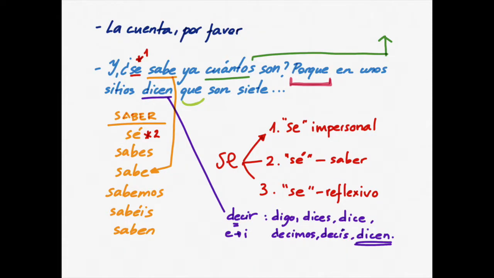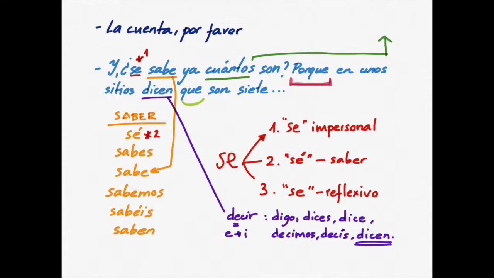She says, la cuenta, por favor. The bill, please. If you want to know more about how to order in a restaurant, you can click the link above. And then he says, ¿y se sabe cuántos son? ¿No? ¿Se sabe cuántos son? Do you know how many there are?